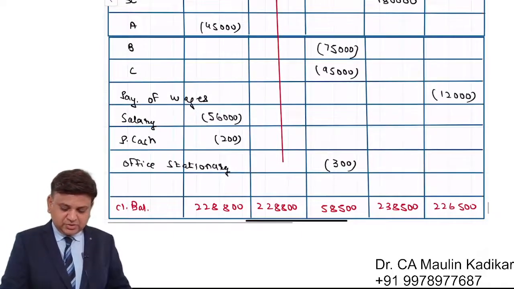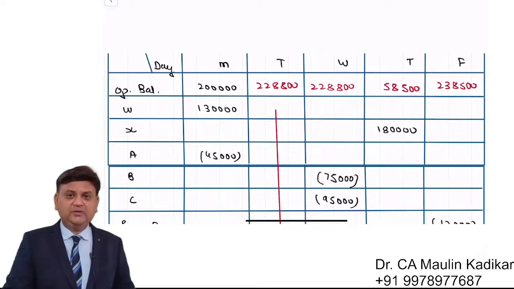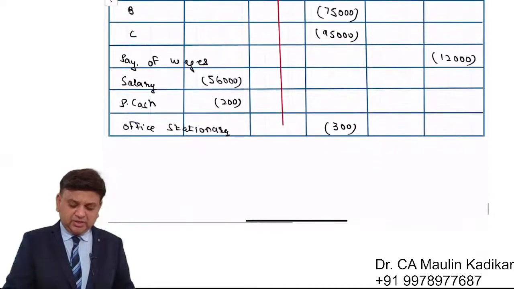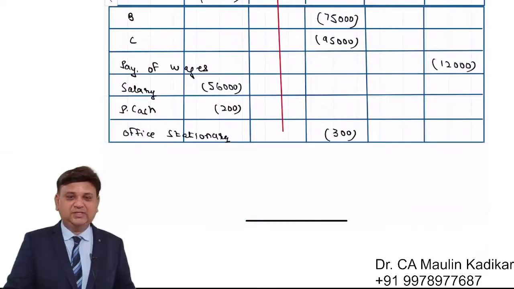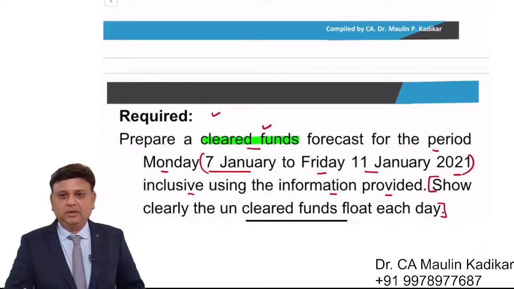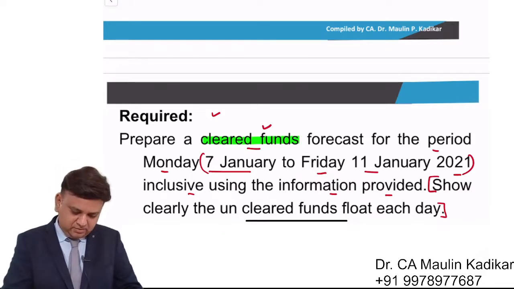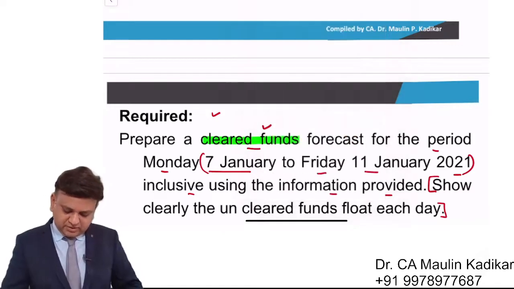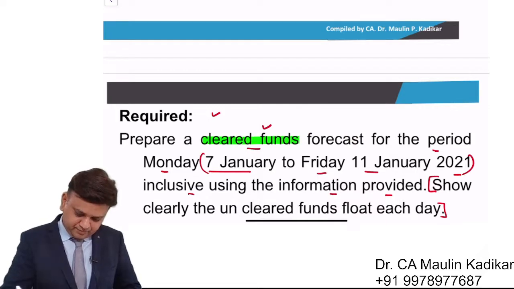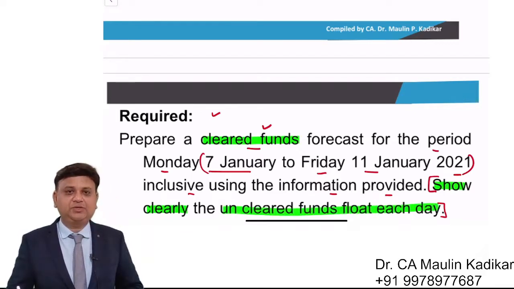This is the way the closing cash balance can be calculated on each day on the clear funds forecast basis. Please write an answer. Now let us understand further question. Show clearly the uncleared fund float each day? That is a question.